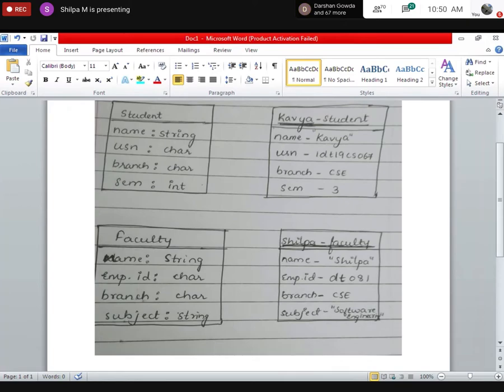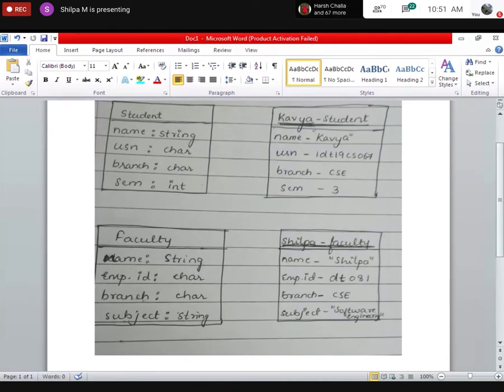Most of you, the others have not checked the answers, I will check and reply to you, but the correct answer, please all of you observe now. For student, I have said the name and what type it is you have to give. If you are very new to programming and don't know, you can leave it. Name is of type string, USN is character, branch is of type character, SEM is of type int. You can say this.